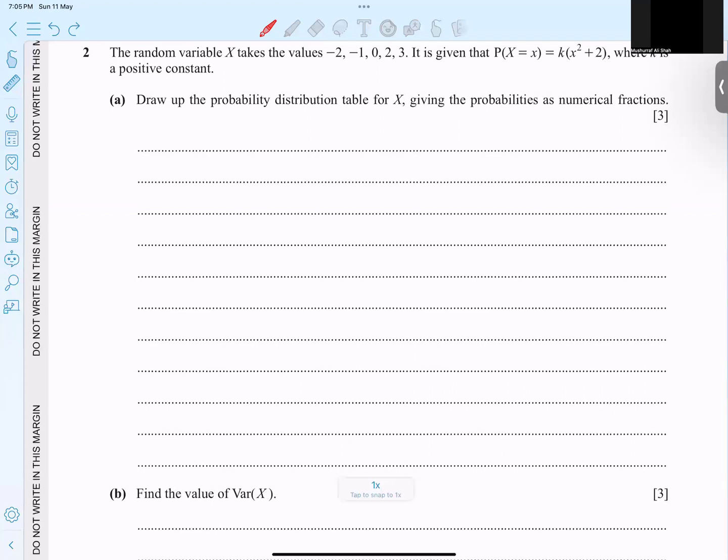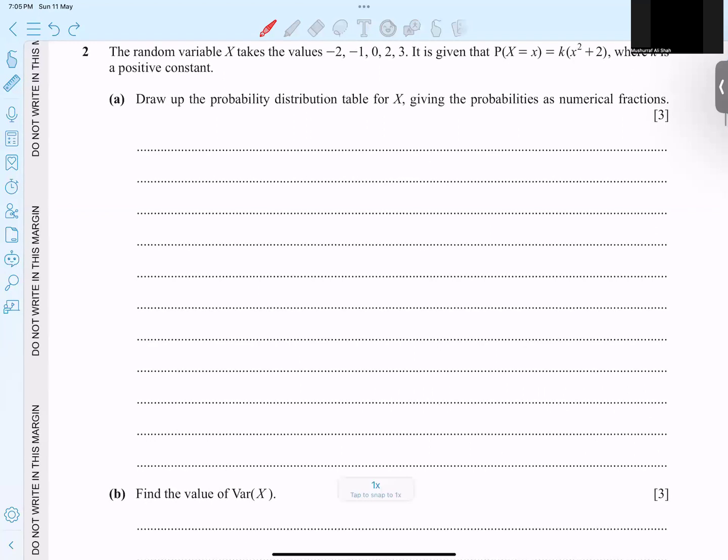Question number 2. He said the random variable x values are mentioned in P of x. We have been given this formula, and the formula is what? P of x is equal to k times x squared plus 2. So we have different values. It says we have to make a probability distribution table, and the values of x are mentioned.